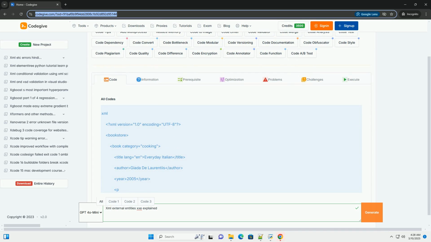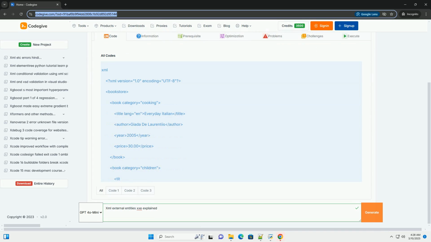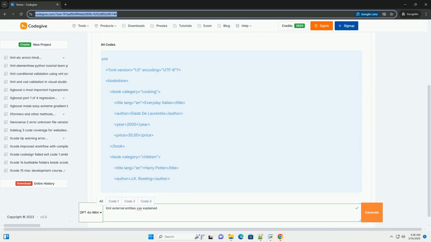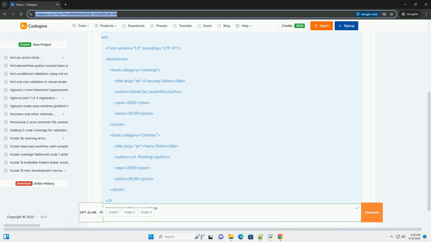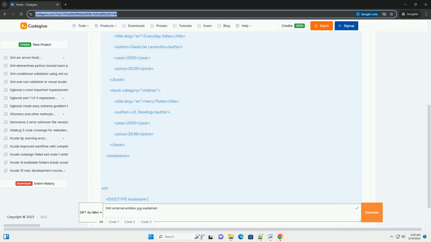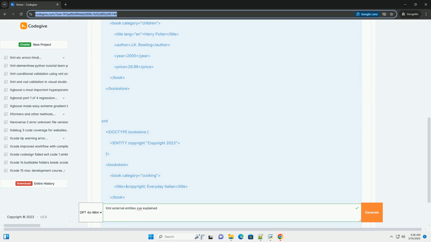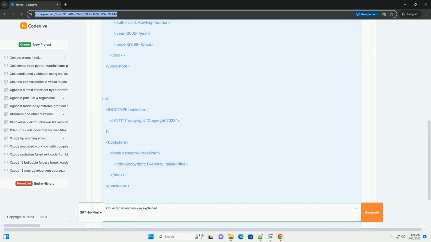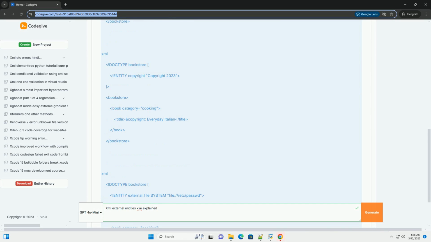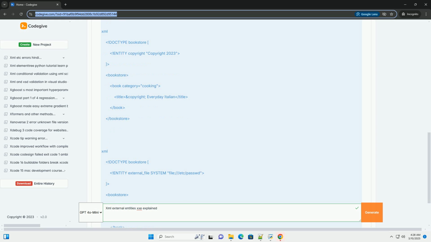XML External Entity (XXE) Injection: a deep dive with code examples. XXE Injection is a web security vulnerability that allows an attacker to interfere with the way an application parses XML data.